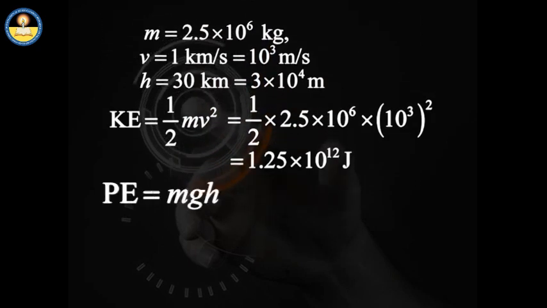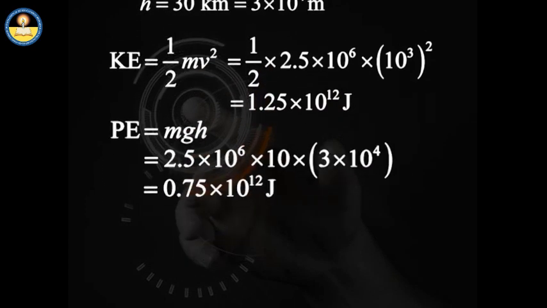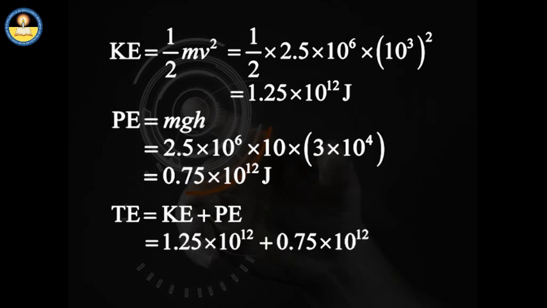And the potential energy comes out as 0.75 multiplied by 10 to the power 12 joules. Therefore, the total energy, that is the sum of kinetic and potential energy, comes out to be 2 multiplied by 10 to the power 12 joules.